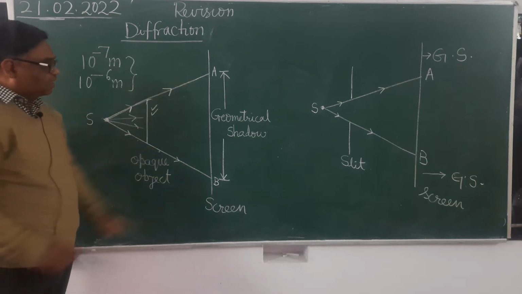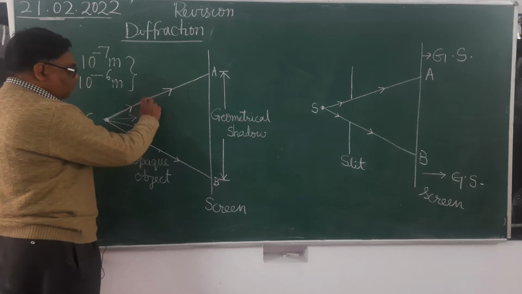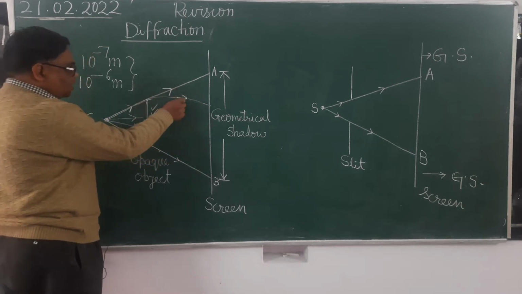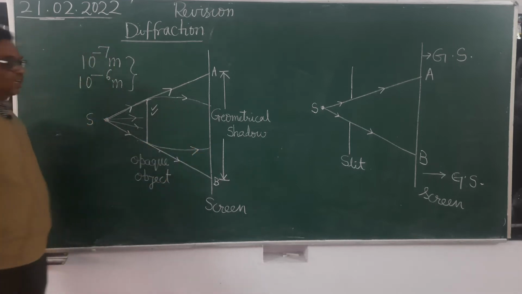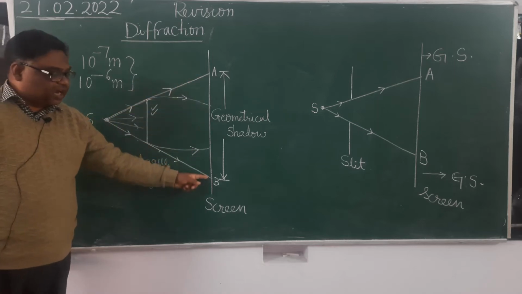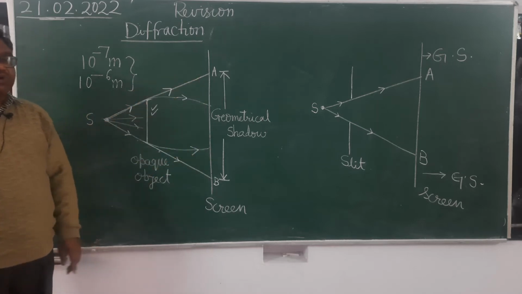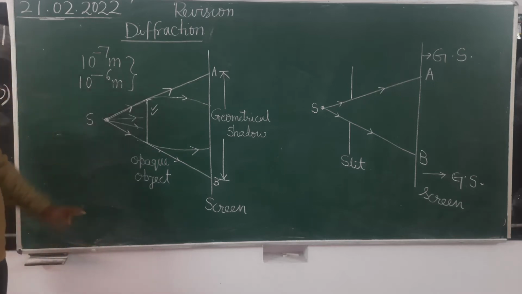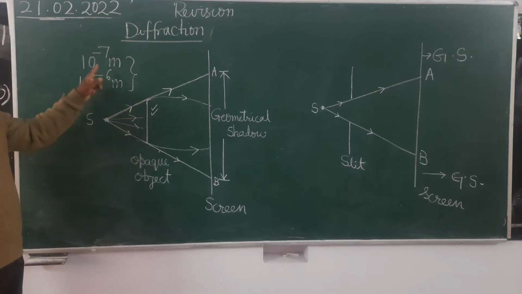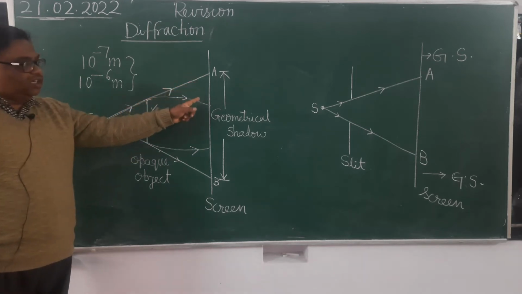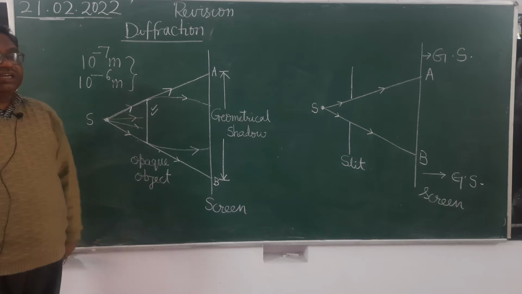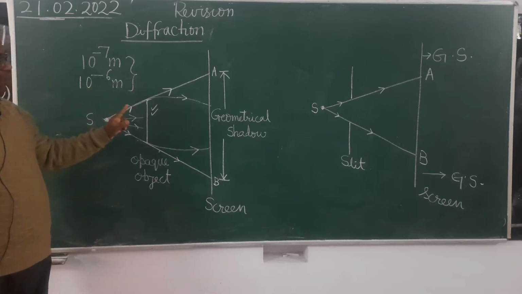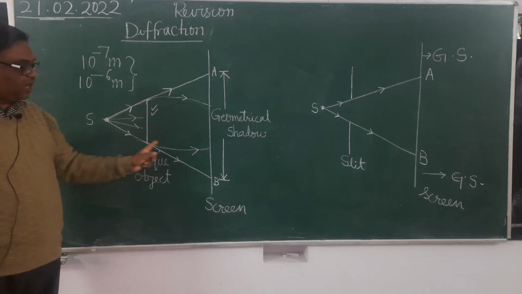इस पोर्शन में लाइट तभी पहुंच सकती है जब लाइट वेव्स यहाँ पर पहुंचने के बाद बेंड कर जाएं. Light waves, after reaching the edges, bend. Then only can light rays reach the geometrical shadow region. Meaning, what is observed when the size of the opaque object is of the order of wavelength? An uneven intensity distribution of light will be obtained in the geometrical shadow region. Is it clear? That is possible only when light waves get bent at the edge.